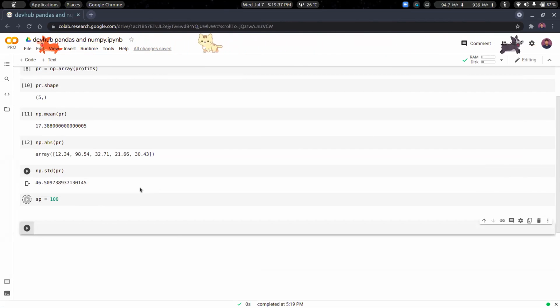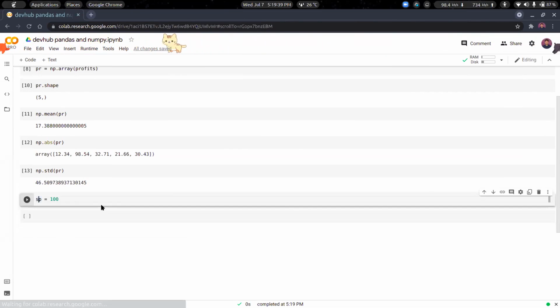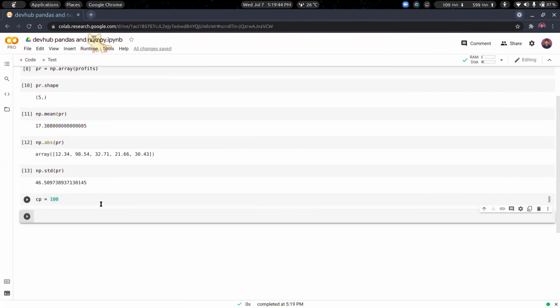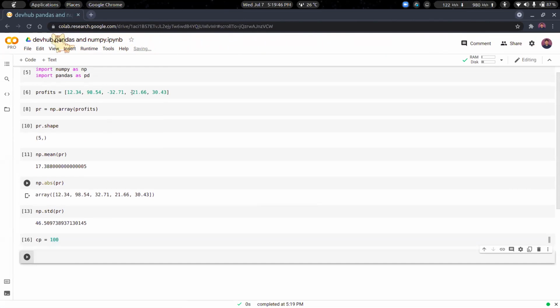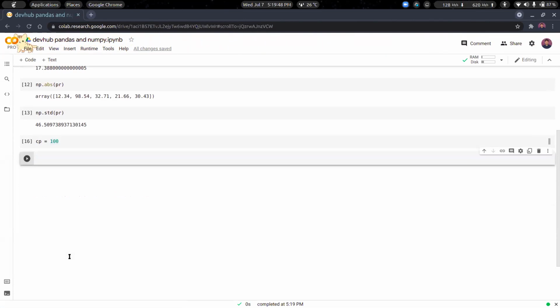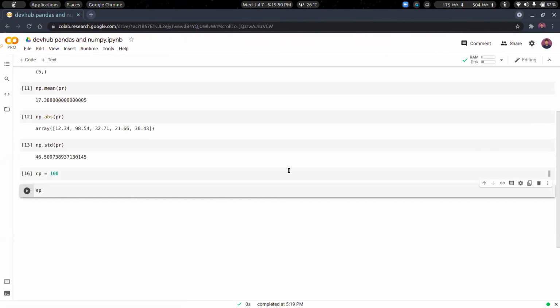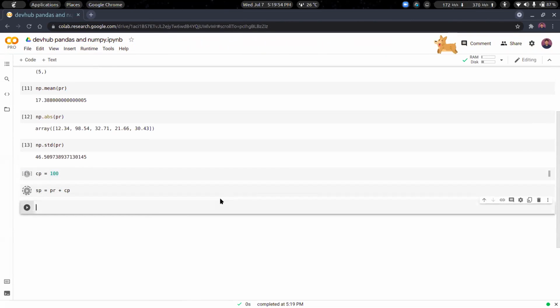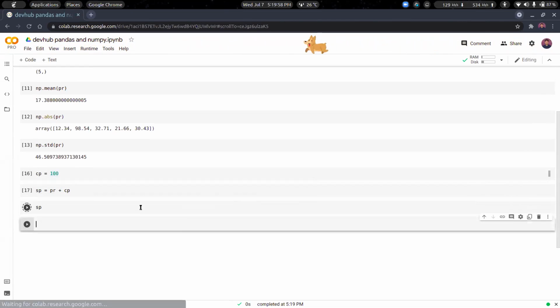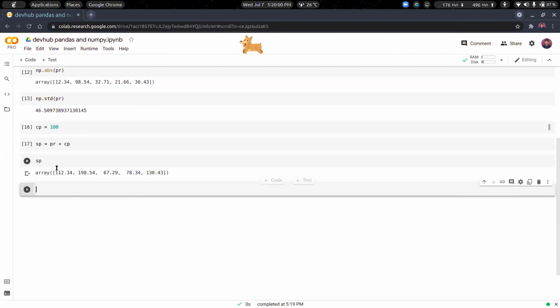What I want to do is find the selling price, from the profits and the cost price. What I have to do is SP equal to PR plus CP, just this, and you will see we get SP with all the subtractions and additions done.